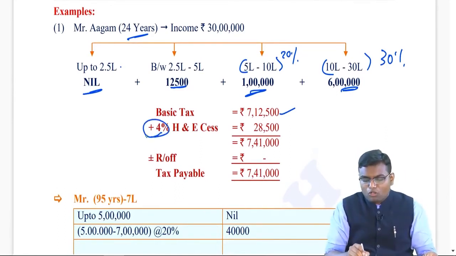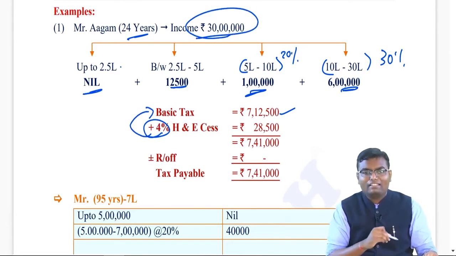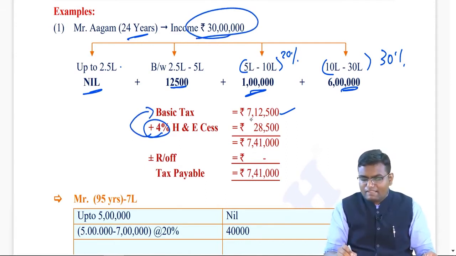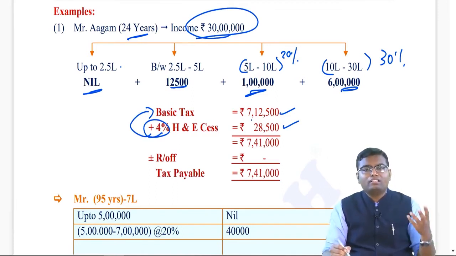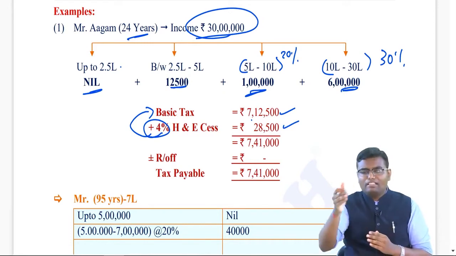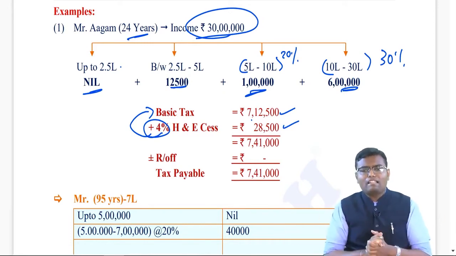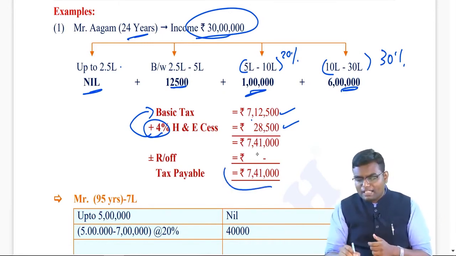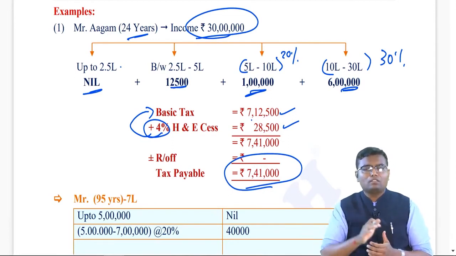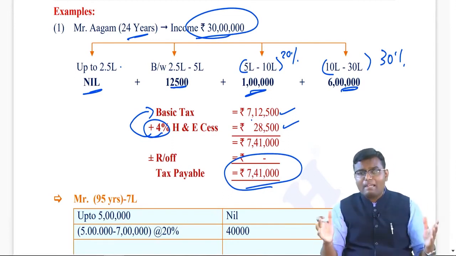Remember, this 4% cess is not on the total income, it is on the basic tax. On basic tax, add 4% health and education cess, which will be 7,12,500 into 4%, 28,500. And sometimes you have to apply the round off. When you have to apply the round off, I will tell you later on. Here, no round off is applicable, and that's why tax payable is 7,41,000. So on the total income of 30 lakh, you are applying 7,41,000 rupees of tax by applying the slab rates.